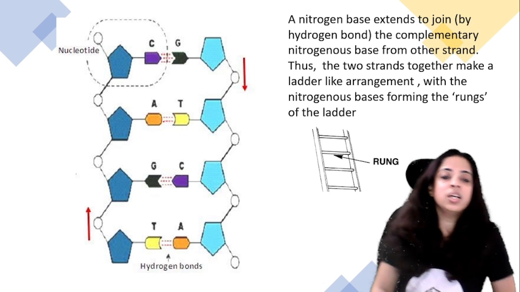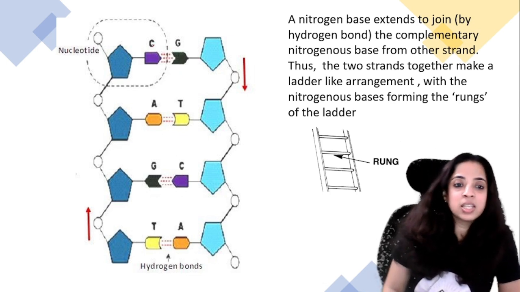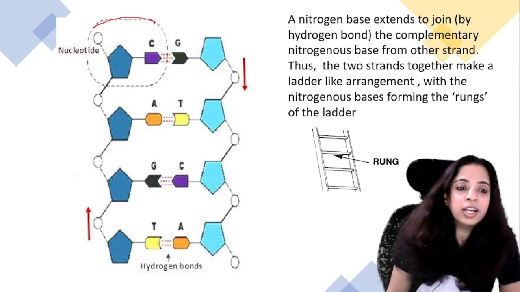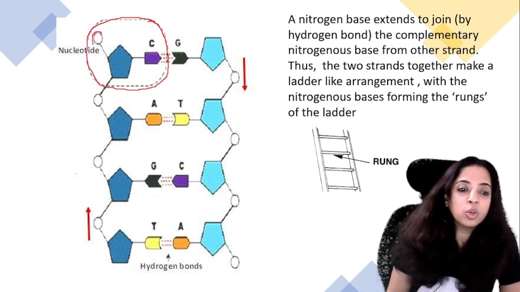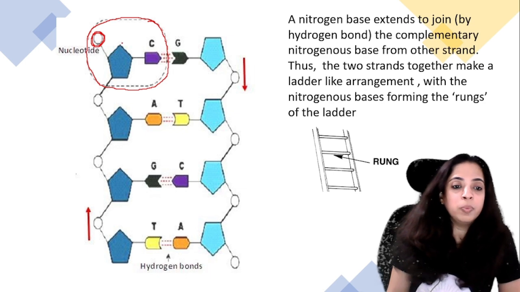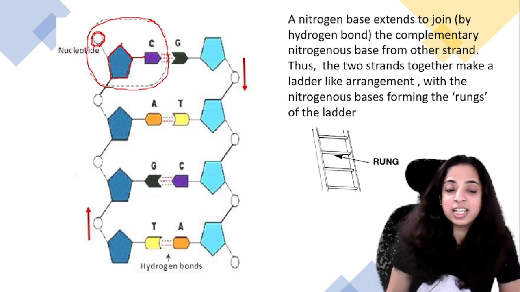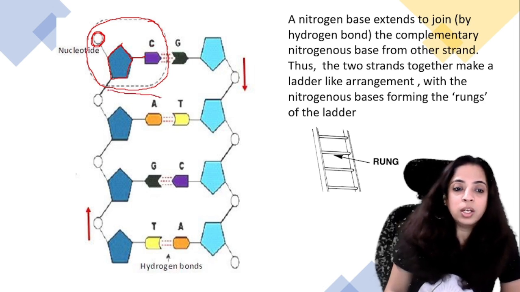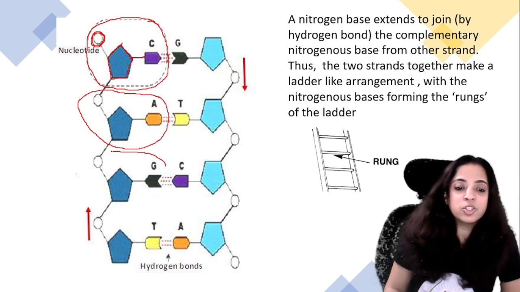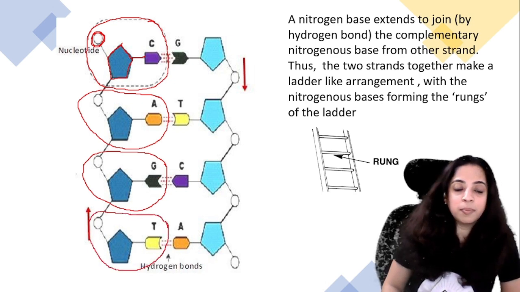So if you see a DNA strand like this, can you see a nucleotide here? This circle is the phosphate group. This is the sugar group. And this is the nitrogen base. Can you see C is there? In the next one, the nitrogen base is changed. Now A is there. In the next nucleotide, the nitrogen base is G. In the next nucleotide, the nitrogen base is T.